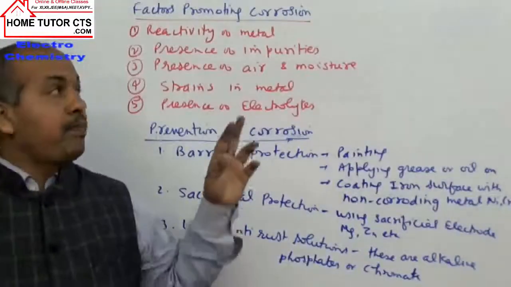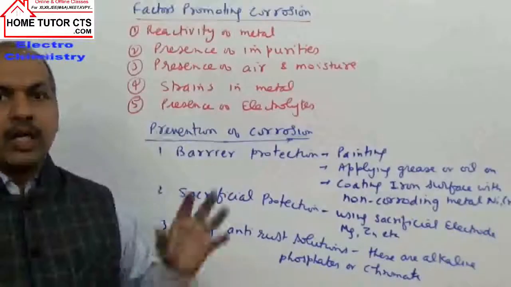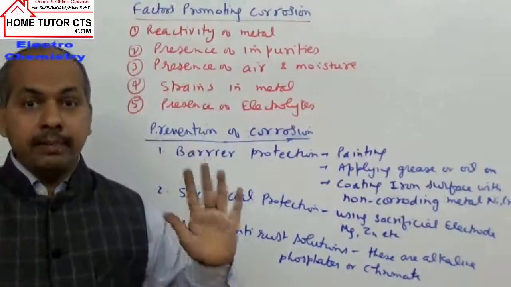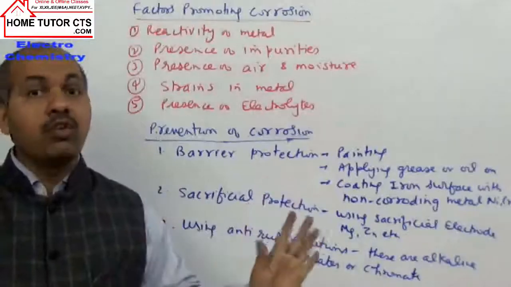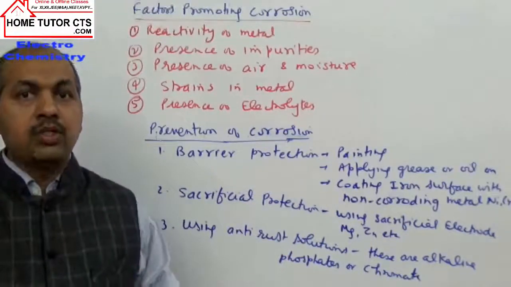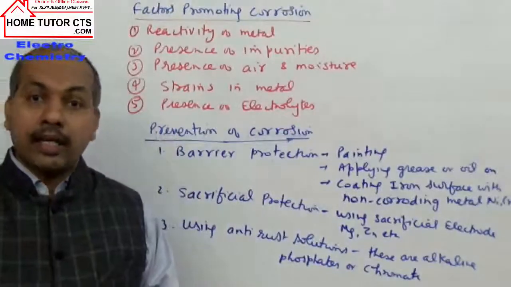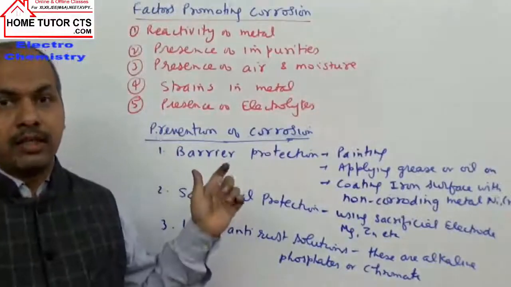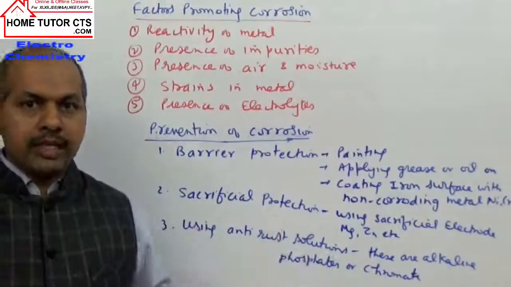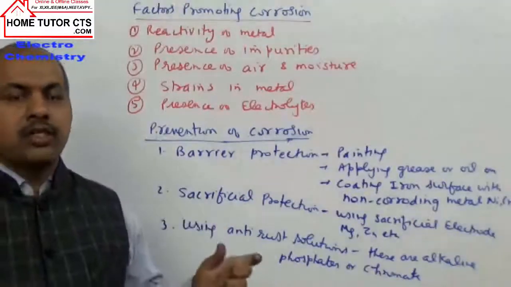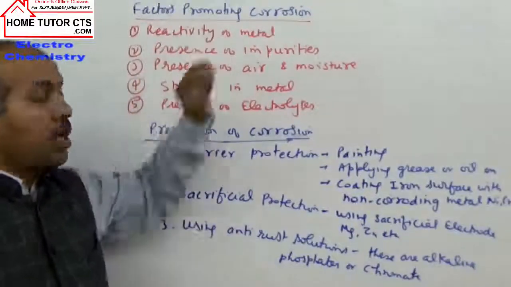Next point can be taken, impurities. You know, pure metals, even pure iron without any impurity, will not undergo rusting. So impurities promote corrosion in the metals, because impurities make them more reactive by providing some surfaces. So impurities will promote corrosion.